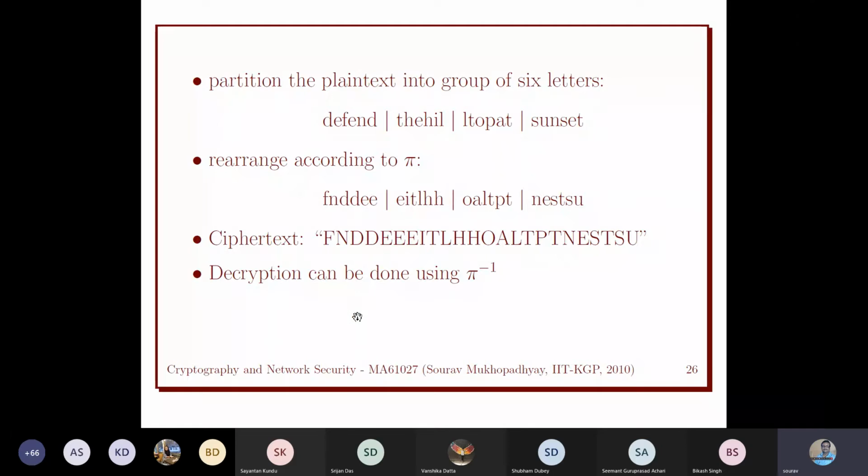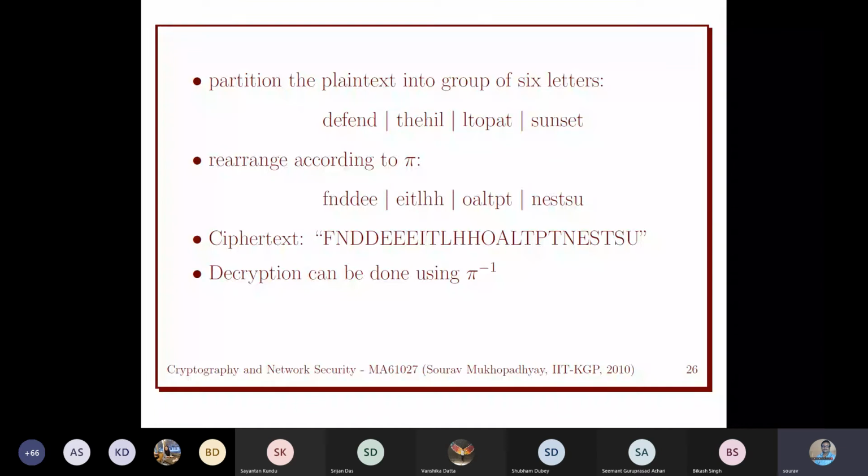Okay, very simple. But we use the permutation technique. We are not adding, not subtracting, and not multiplying. We are just shifting the position. These are the techniques we use for modern cryptosystems also, like we shuffle the bits. So like this. Any question on this?